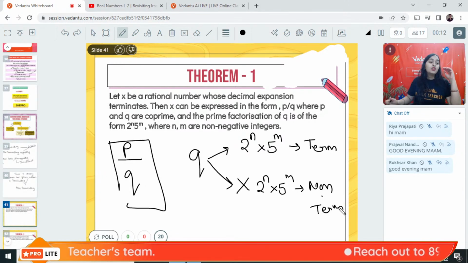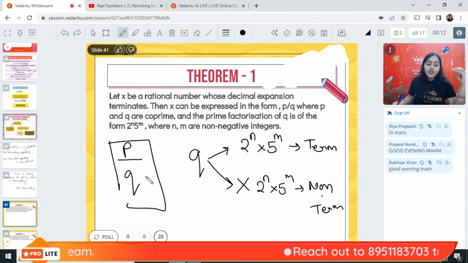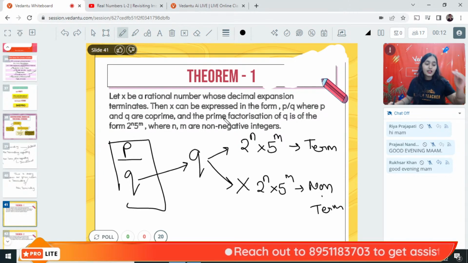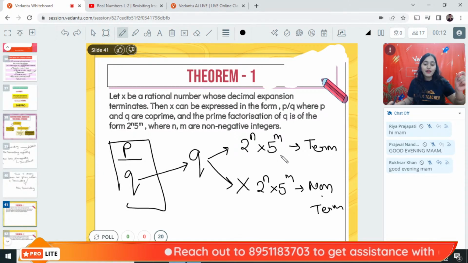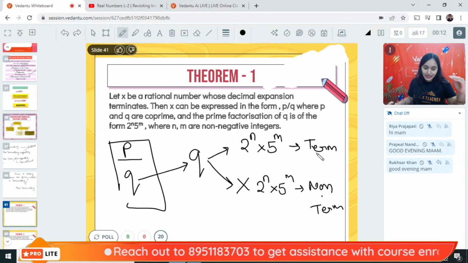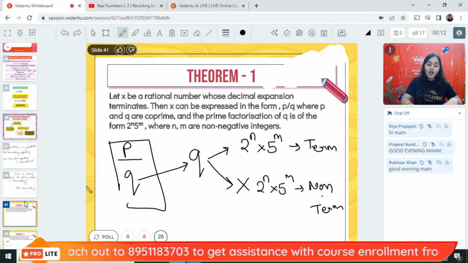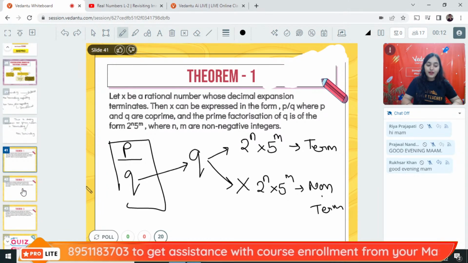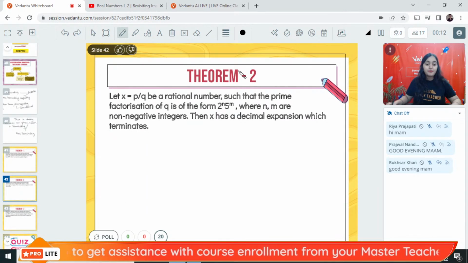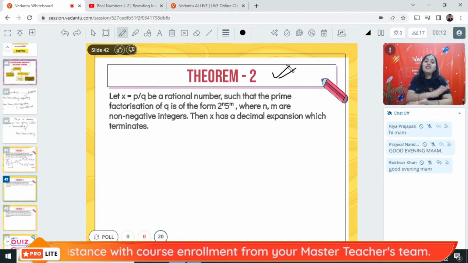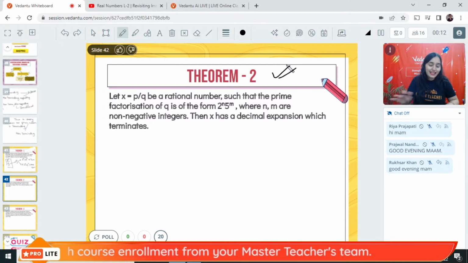Okay. So what is terminating? If the denominator can be written in the form of 2 to the power n into 5 to the power m, then it is terminating. If the denominator cannot be written in the form of 2 to the power n into 5 to the power m, it is non-terminating. This theorem is like the vice versa of the previous theorem, saying the same thing.